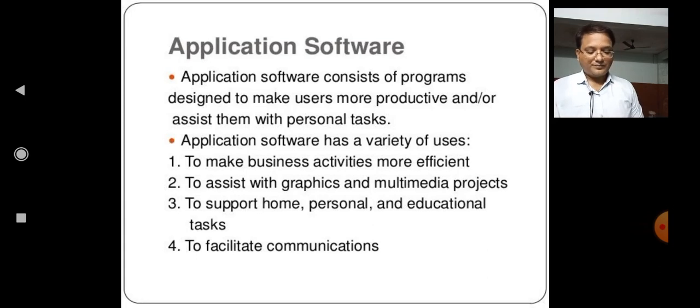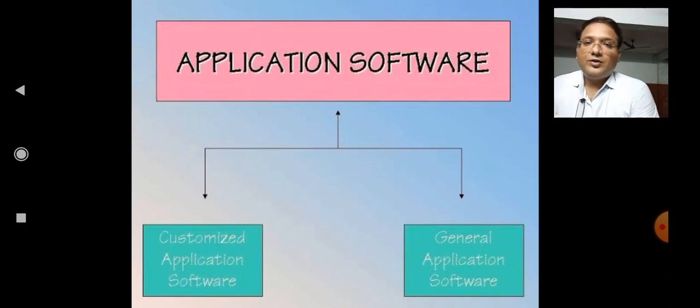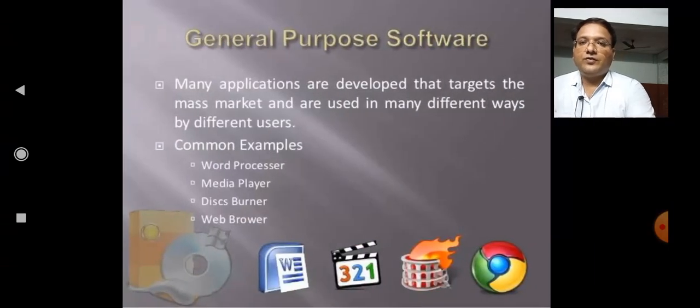Got it? So application software programs are designed to do general as well as specific tasks for the user. They help a user in doing various functions such as word processing and creating databases. There are two types of application software: customized application software and general application software.